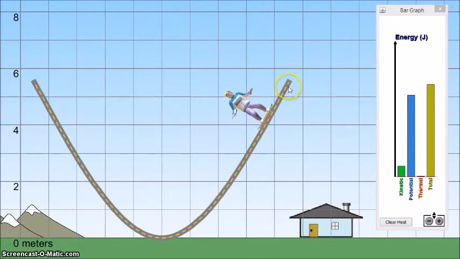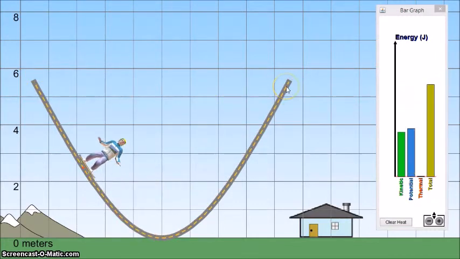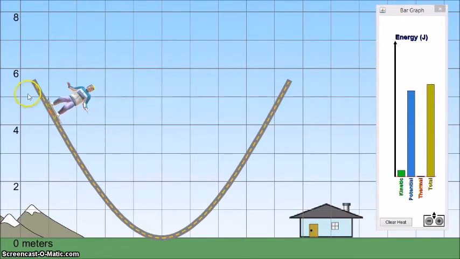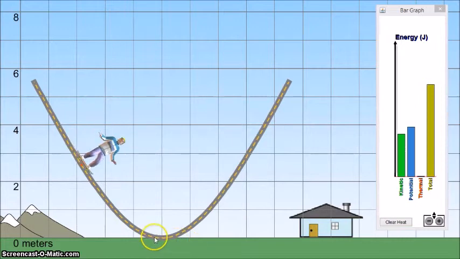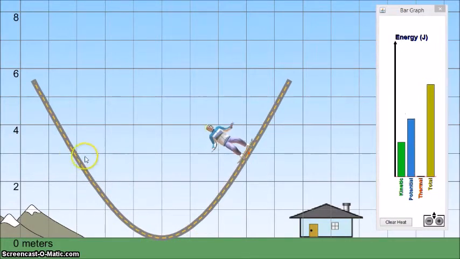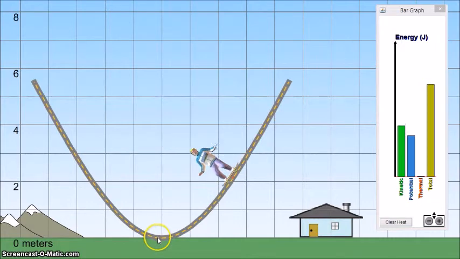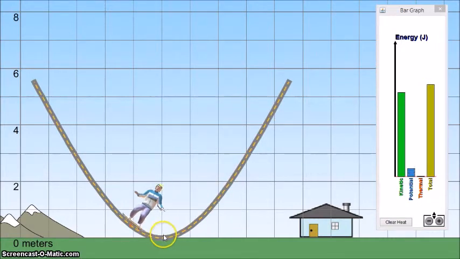And notice where the highest potential energies are. Well, they're at the highest points on the skate park track, right? Or the highest swings of the pendulum. So as high as the pendulum gets, that's where the highest potential energy is. Look where they're equal. They're equal somewhere about here at the midpoint, right? And look where kinetic energy is highest. Well, it's highest where he's going the fastest, which is right there down at the bottom.